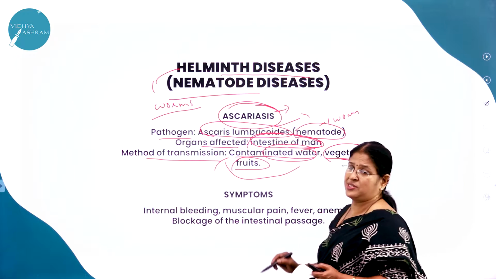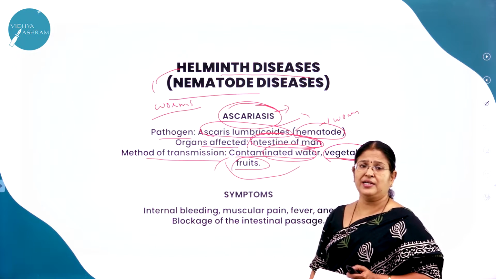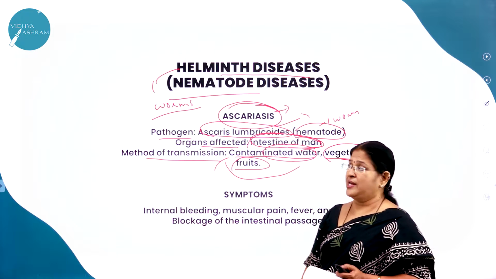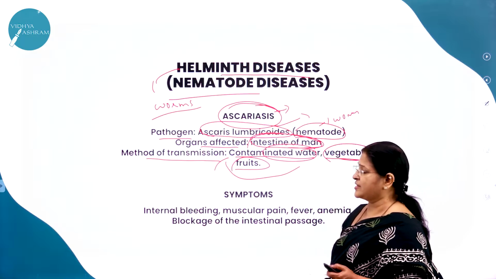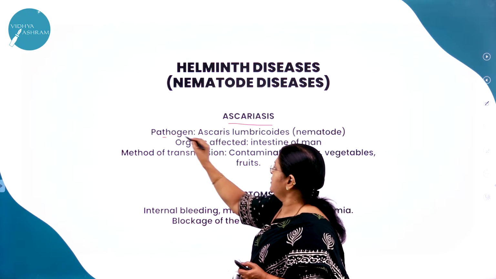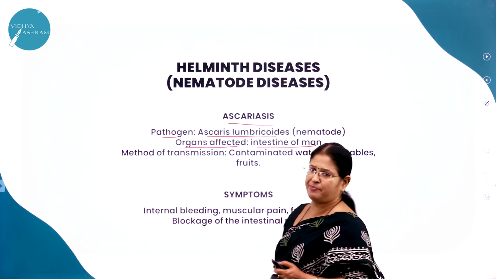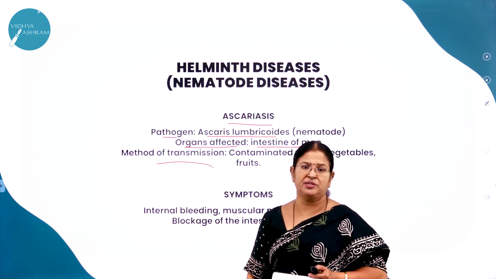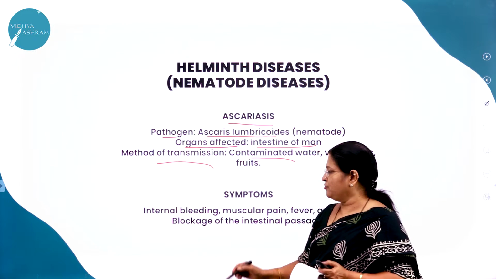And even vegetables and fruits, if we don't wash them properly and then consume them, definitely there are chances of getting this nematode disease, otherwise called ascariasis, right? So ascariasis, which is the pathogen? Ascaris lumbricoides. Organs affected is what? Intestine of man. What is the method of transmission? Contaminated water, vegetables and fruits.